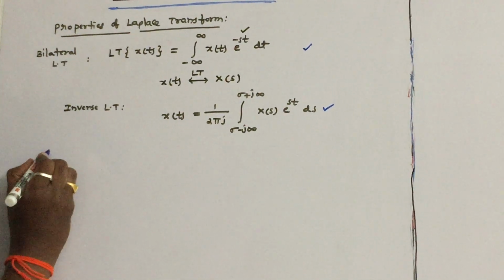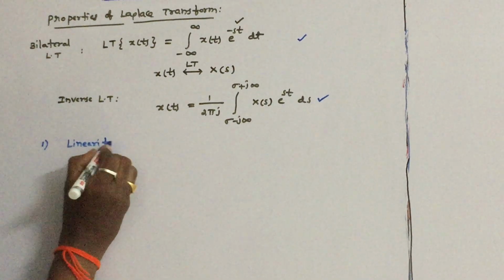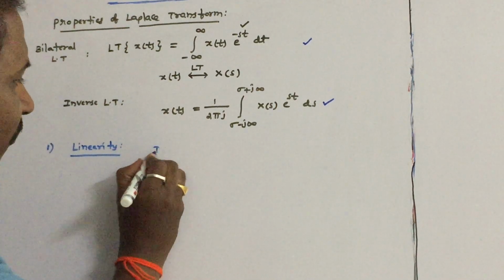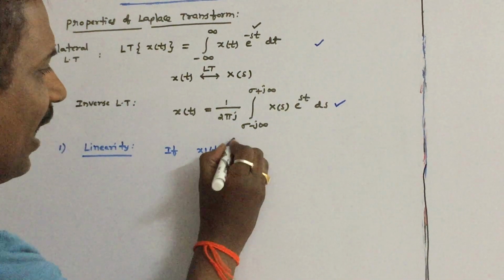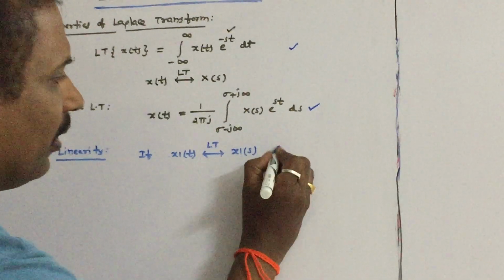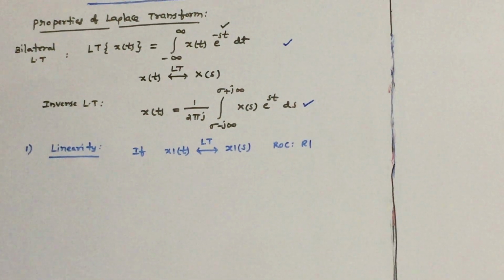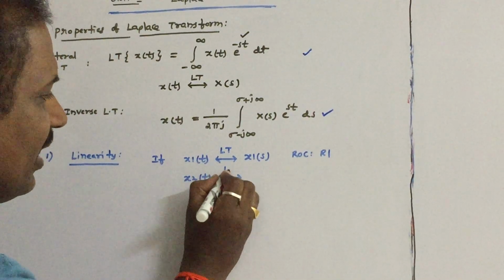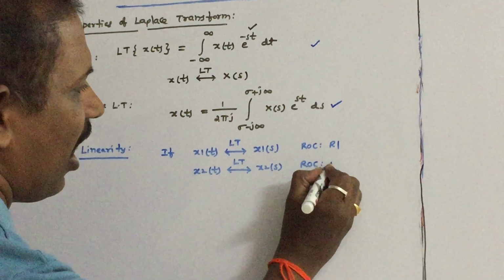So let us write the first property, linearity. The first property is linearity. Let us say if x1 of t's function Laplace transform, LT stands for Laplace transform, is x1 of s, ROC, let us say the ROC is say R1, and x2 of t's Laplace transform is say x2 of s with the ROC region of convergence R2.